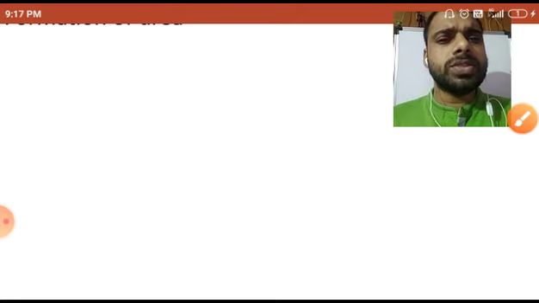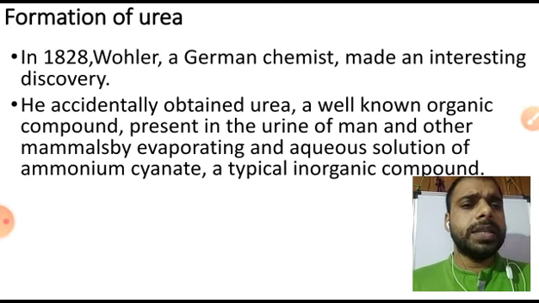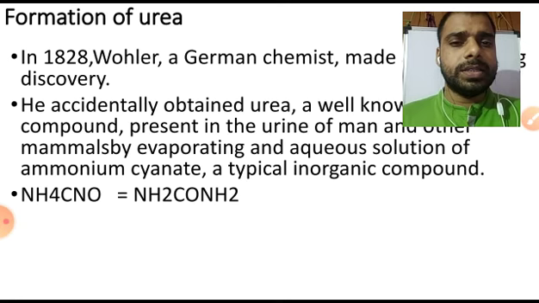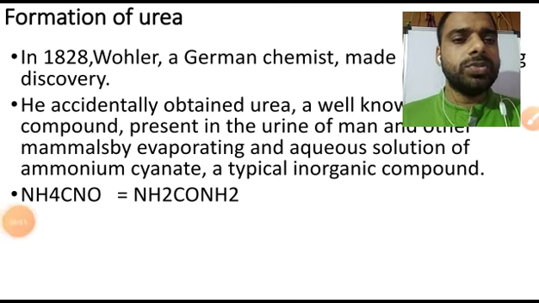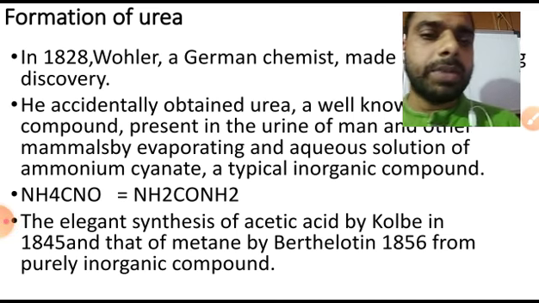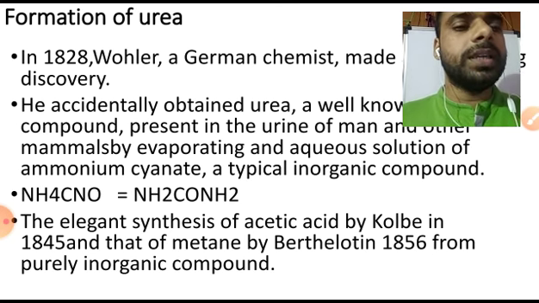Interestingly, he accidentally obtained urea, a well-known organic compound present in the urine of man, from ammonium cyanide. Later on, acetic acid was prepared by Kolbe in 1845, and methane by Berthelot in 1856.